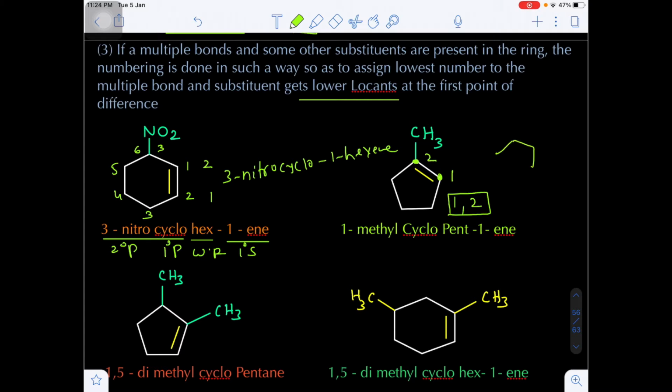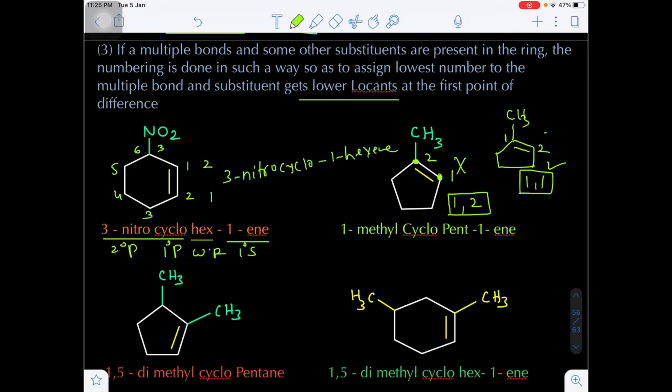But in case of another possibility, let's suppose I am taking the first carbon as the methyl substituted carbon, and the double bond is also located between 1 and 2. Are you getting my point? In both cases the double bond will get the 1, 2 position, but in this case the methyl group will also get the lowest locant, that is 1. So that's why preferentially I am giving this number, and the other will be the incorrect number.